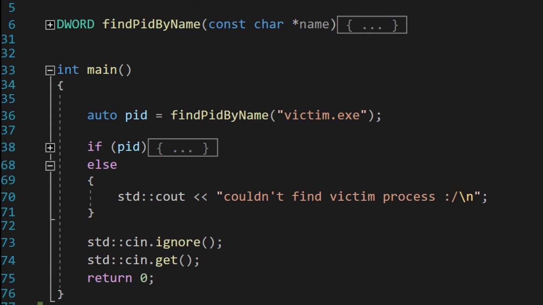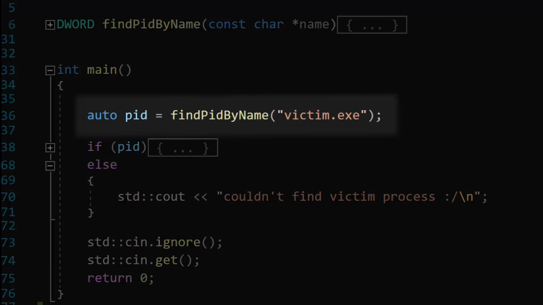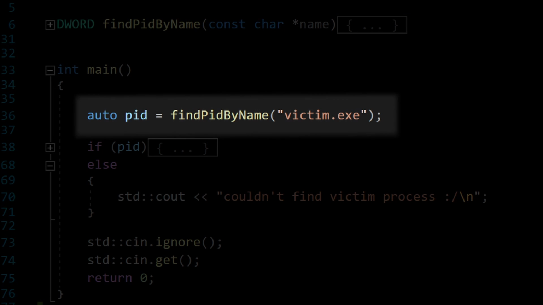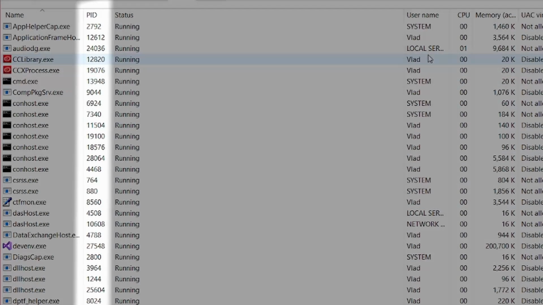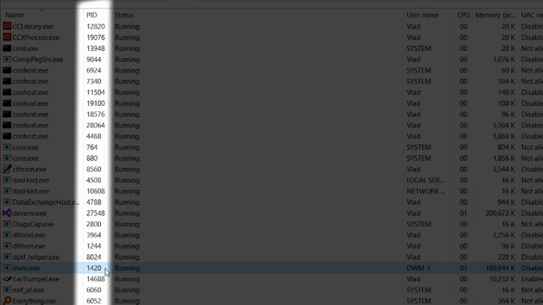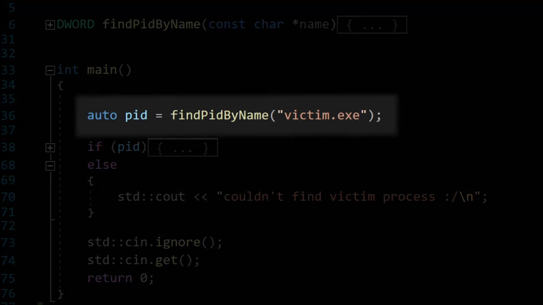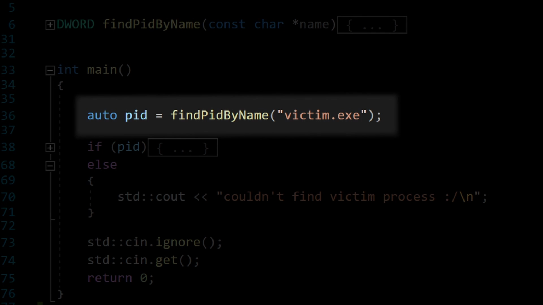Now we will look at the hacker process that will attempt to modify the victim's memory. The first thing that we have to do is to find the victim process. And there are a few ways we can do this. I chose to find the process's ID using the process's name. So the process ID, or PID, is just a unique number assigned to each process. If you open Task Manager, you can take a look at each process's ID from there. I wrote this helper function to get it programmatically by program name.